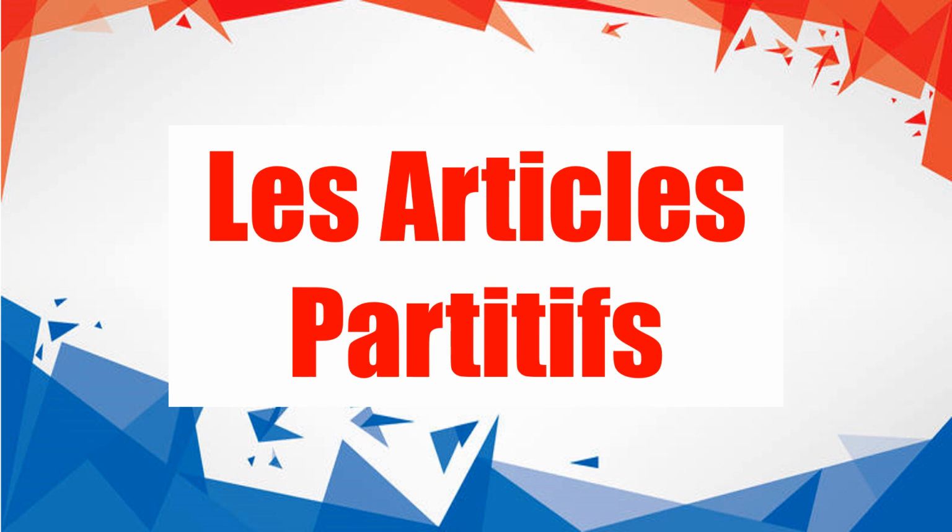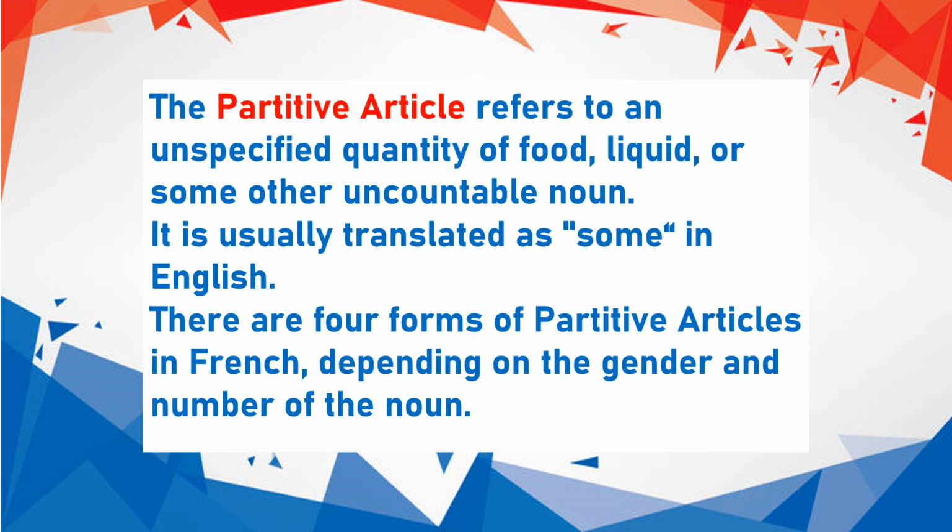So what are partitive articles and how are they used in French? Partitive articles refer to an unspecified quantity of food or liquid which is uncountable, where we are unsure of the quantity. So in every situation when we are talking about a quantity of food or liquid or anything where we are unsure of the quantity, we will use partitive articles. Of course, there are many other rules and exceptions to it. In English we can refer to it as the word some.